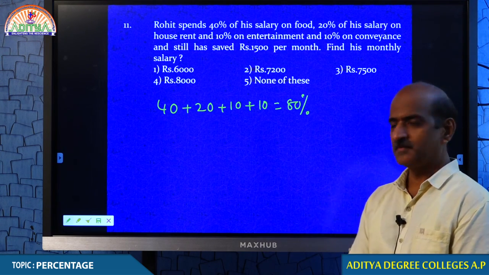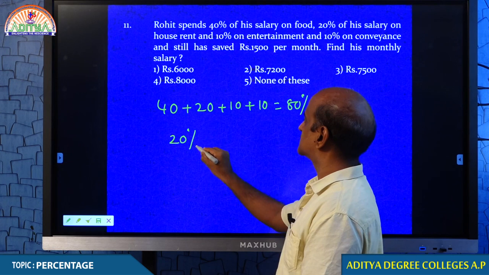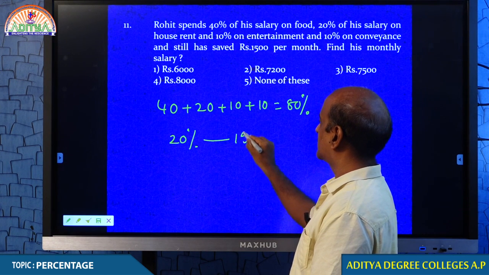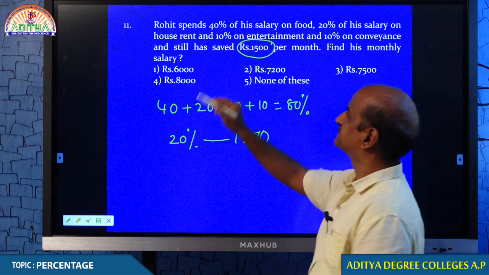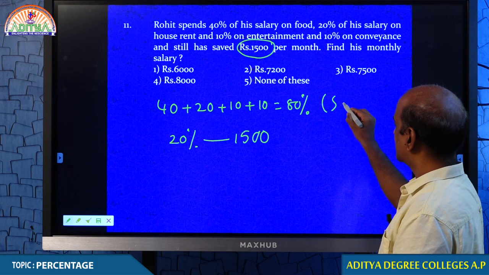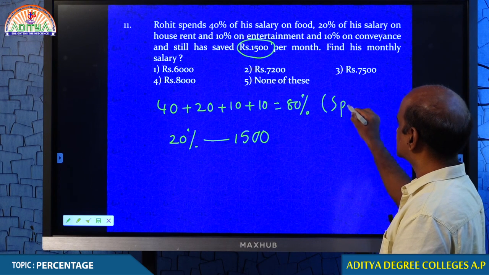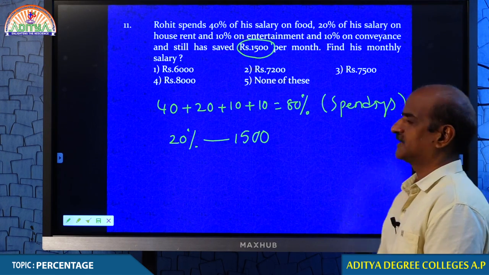After spending 80%, we can come to a conclusion that 20% must be remaining. The 20% must be equal to 1500. What is 80%, student? These are the spendings, different kinds of spendings.